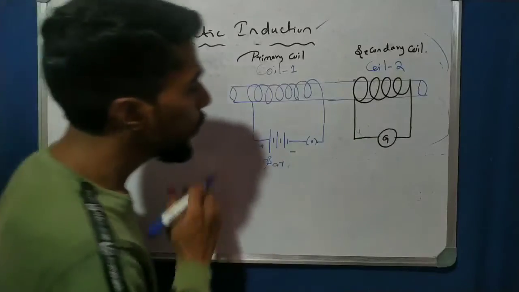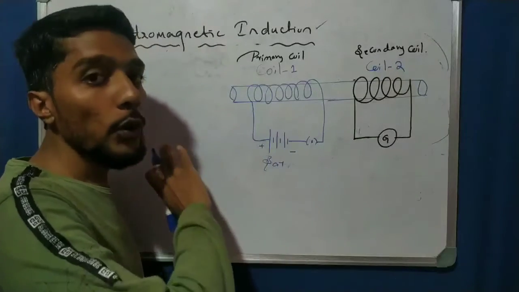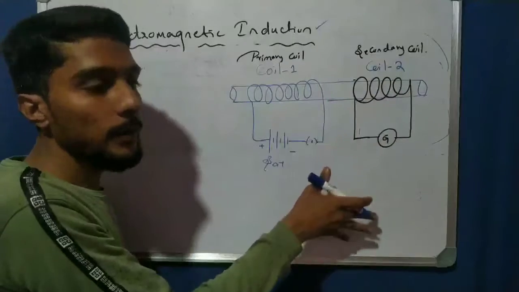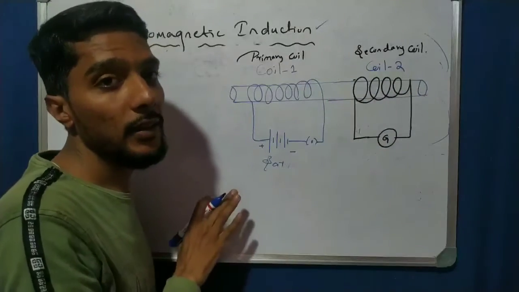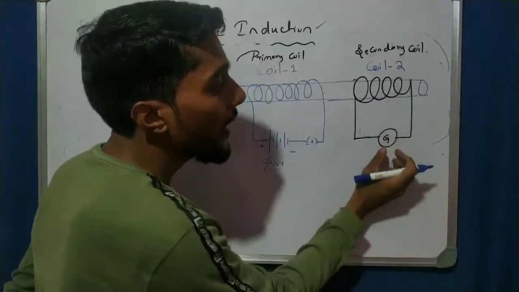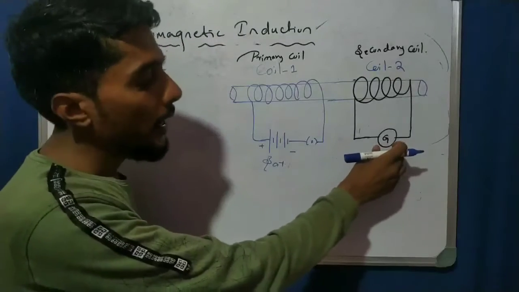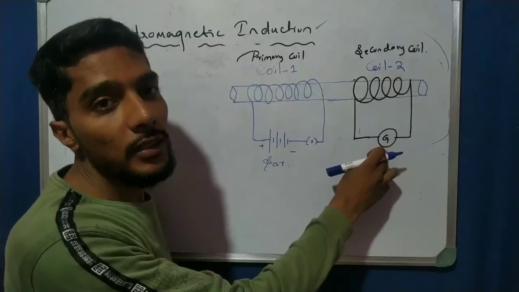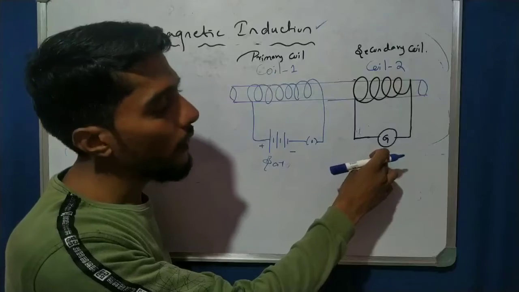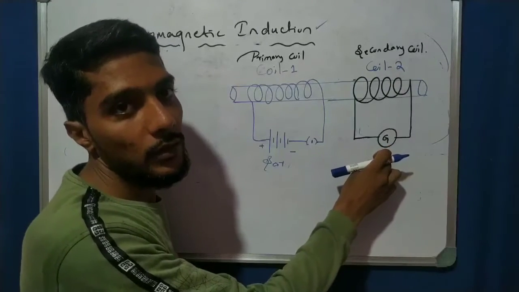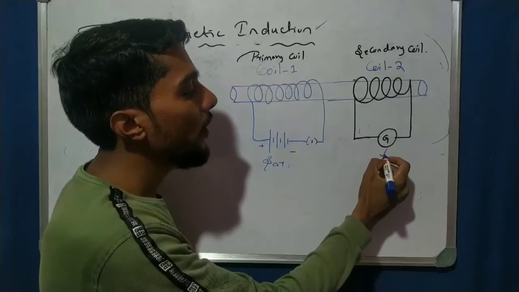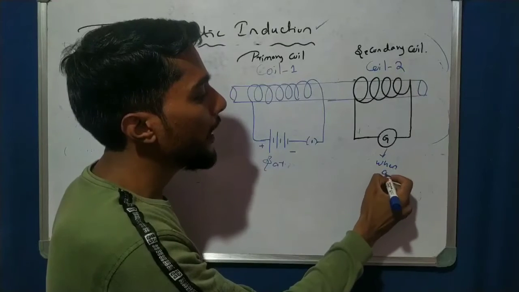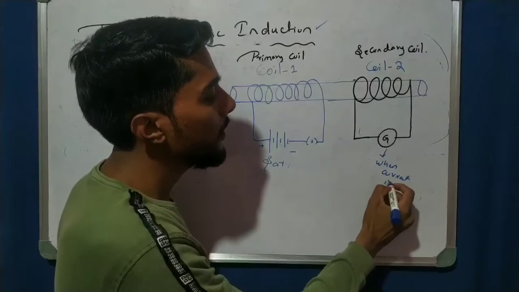Now see, in this system there is no use of magnetic field lines. Only coils are there, and G is there. When does G show deflection? When current is present.